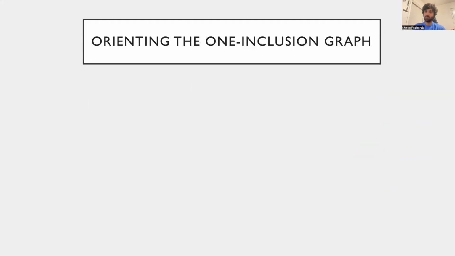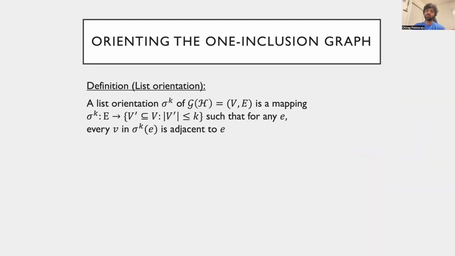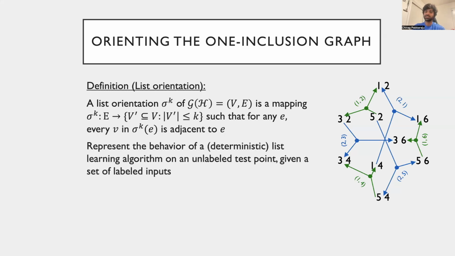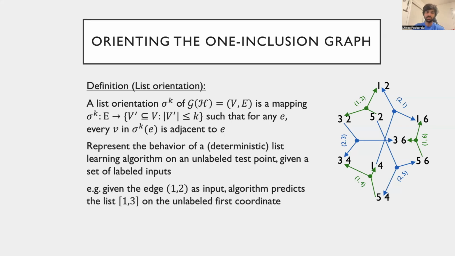We now turn towards the upper bound. For this, we will have to define the notion of orienting the hyperedges of the one inclusion graph. A list orientation sigma of the one inclusion graph corresponds to mapping every hyperedge to a k-size subset of the vertices it is adjacent to. Every list orientation represents a deterministic list learning algorithm in the transductive learning game. Namely, the output of the learner given an edge is precisely given by the list of vertices it is oriented towards. In our picture, the arrowheads on the edges represent the vertices that the edges are oriented towards, and we think of k equals 2, so each edge points to 2 vertices.